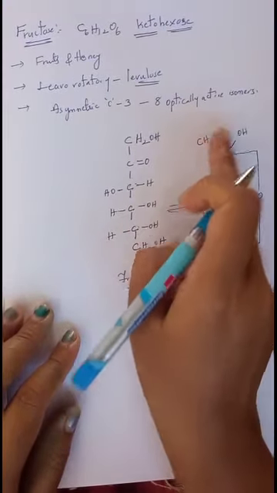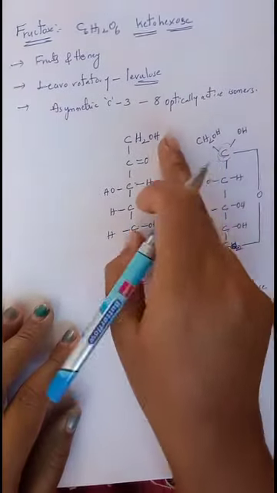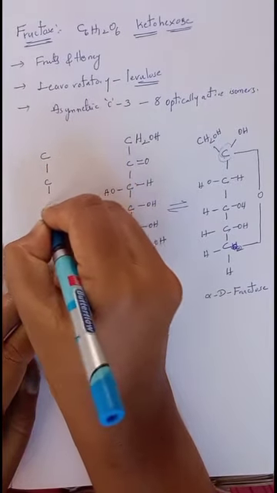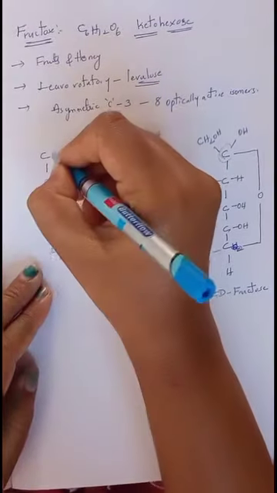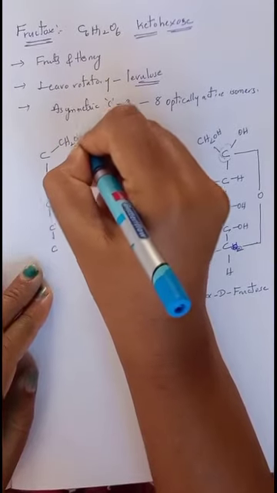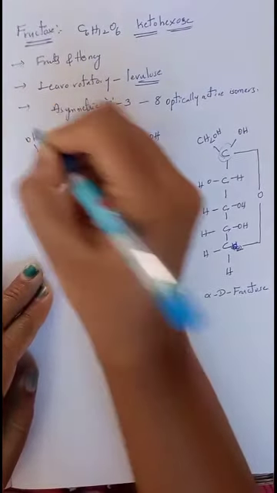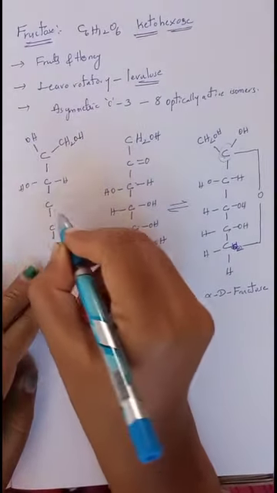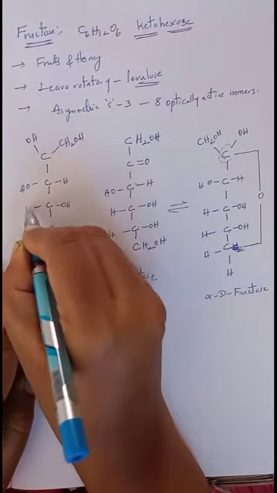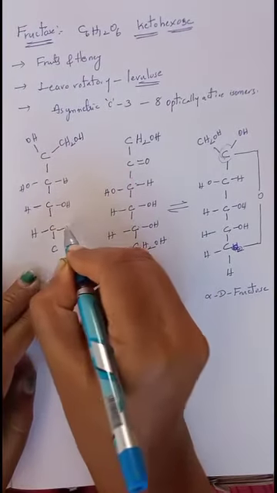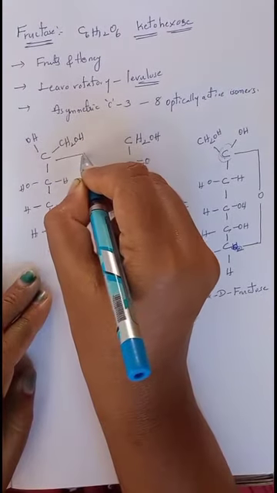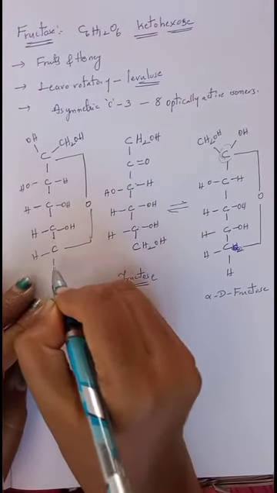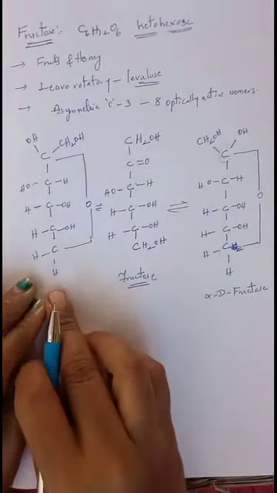Now, suppose CH2OH comes on the right side and OH comes on the left side, we will get another cyclic ring structure. First, second, third, fourth, fifth. Here CH2OH and here OH. On the third carbon, what is present? H. This side OH and here OH. Here H, this side H, this side OH. Now the oxygen will make a bond with this fifth carbon atom, with 2 hydrogens present. This is another cyclic ring structure.